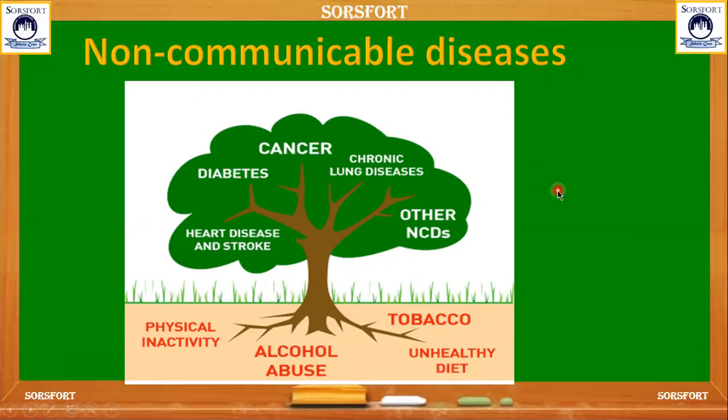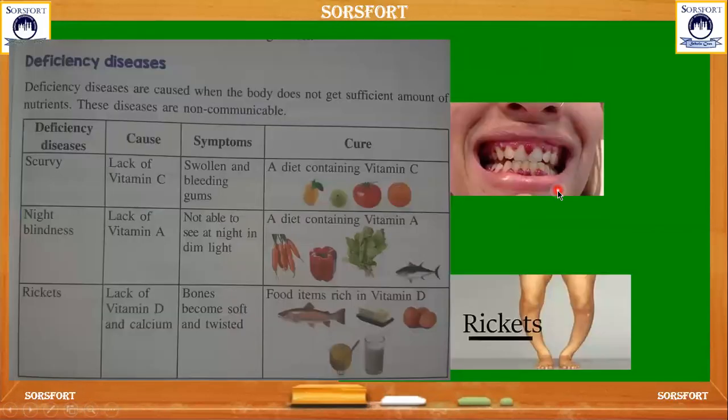And we can see some of the deficiency diseases. These are the diseases caused when we don't take a sufficient amount of nutrition. When there is a lack of sufficient nutrition to our body, deficiency diseases are caused. These diseases are also not communicable from one person to another person.